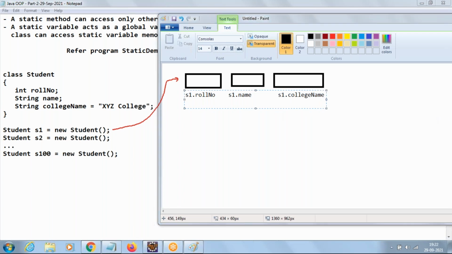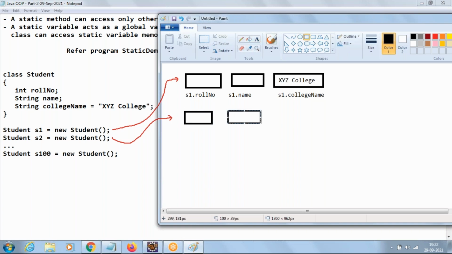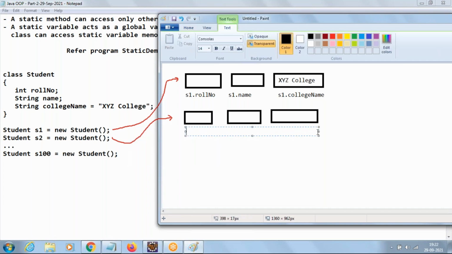Right? Now, for college name, we have already provided the value, so it's going to store it as XYZ College. Now, whenever we create one more object S2, then again it's going to allocate memory for roll number, name, and college name, referred with object name S2.rollNumber, S2.name, and S2.collegeName.